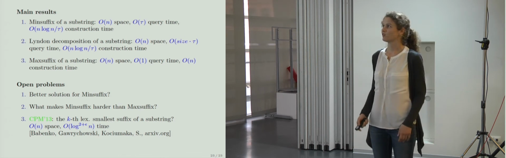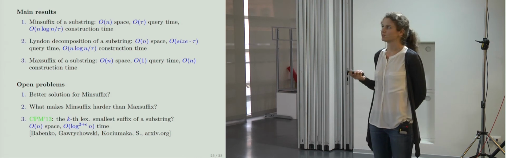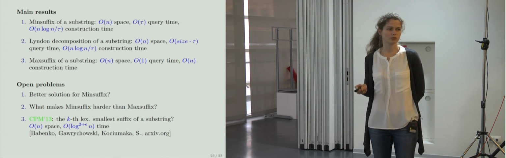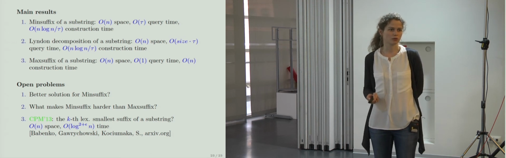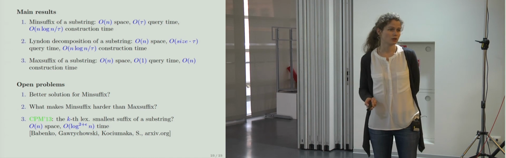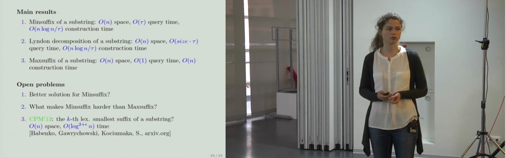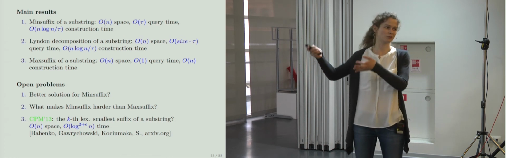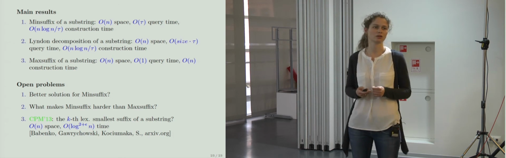So yeah, I have a list of open problems for you. It's very annoying that for the minimal suffix problem, we cannot get an optimal solution. So probably it's because the minimal suffix problem is not symmetrical to the maximal suffix problem, because the minimal suffix is actually an empty suffix, right? And we have this restriction, we ask it not to be empty. Is it because of this or not? We do not know. So the second question is related to the first question. It would be interesting to understand what makes it harder, if it is harder.